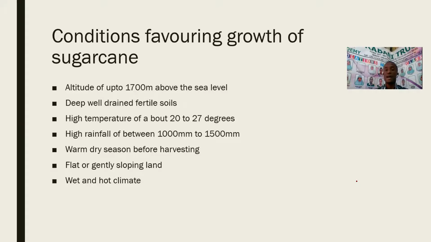High temperature of about 20 to 27 degrees. It also requires a high rainfall of between 1,000 millimeters to 1,500 millimeters. This is a crop which requires a warm, dry season before harvesting, and also it requires a flat land which is gently sloping, and lastly, it requires a wet and hot climate.